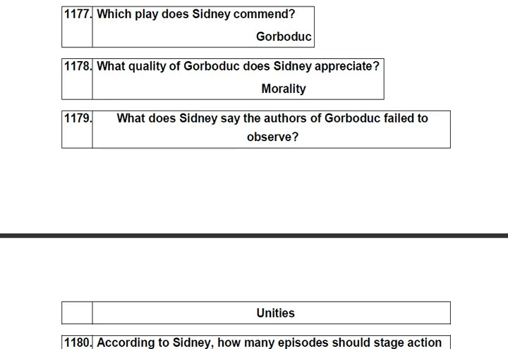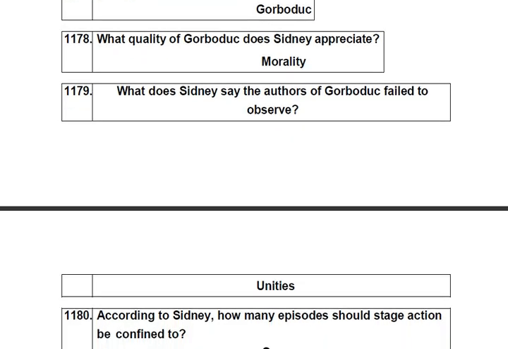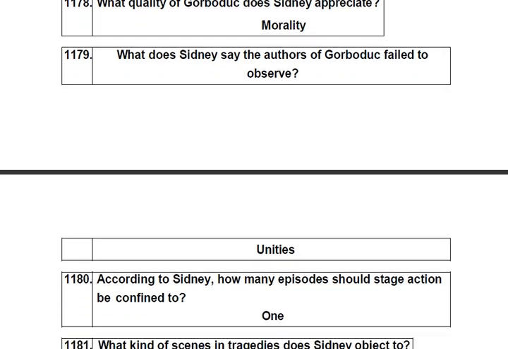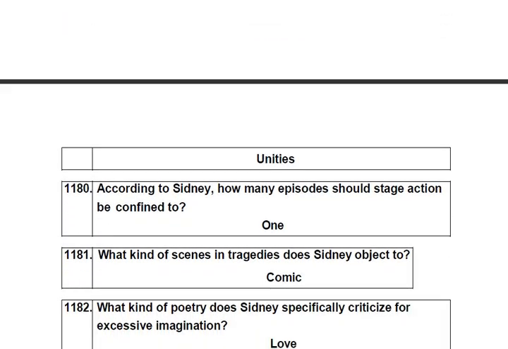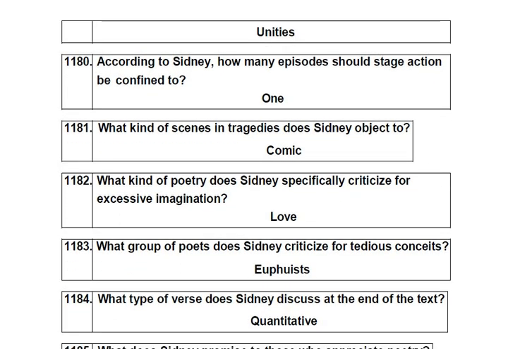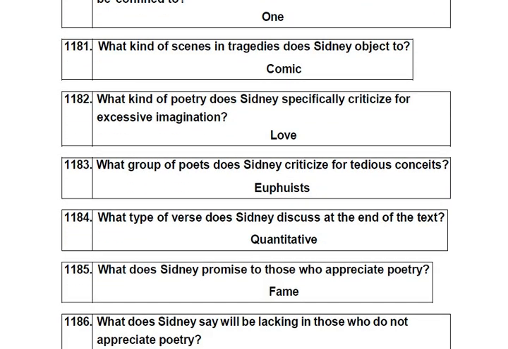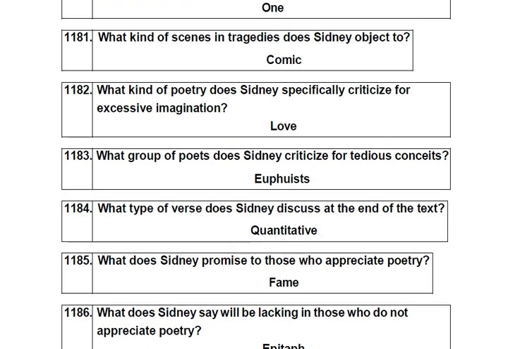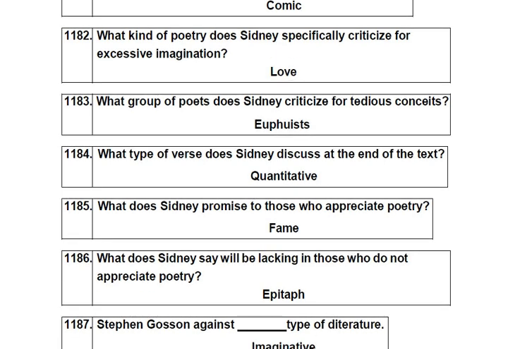According to Sidney, how many episodes should stage action be confined to? One. What kind of scenes in tragedies does Sidney object to? Comic. What kind of poetry does Sidney specifically criticize for excessive imagination? Love.